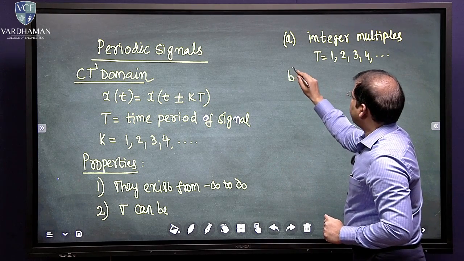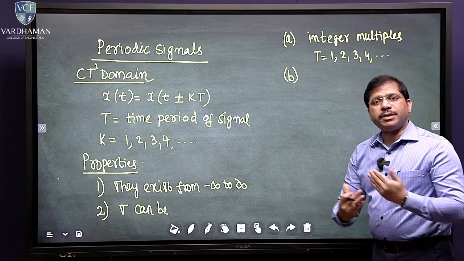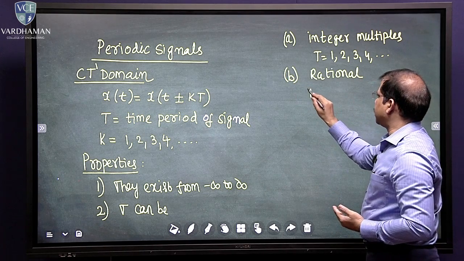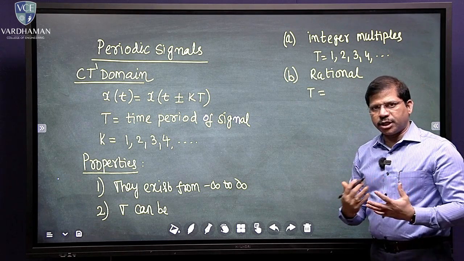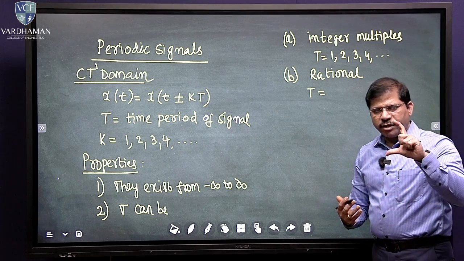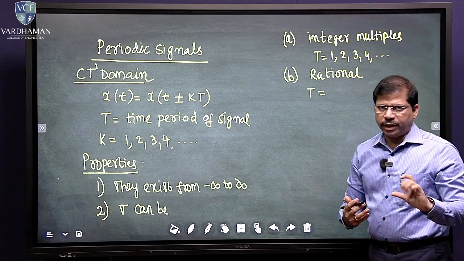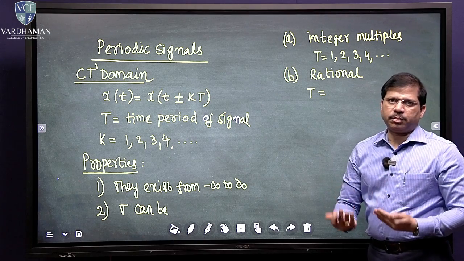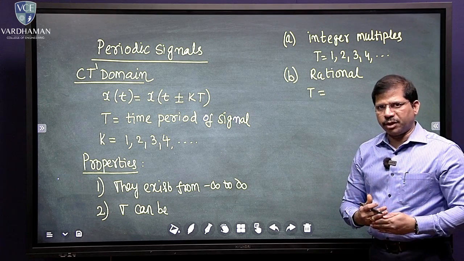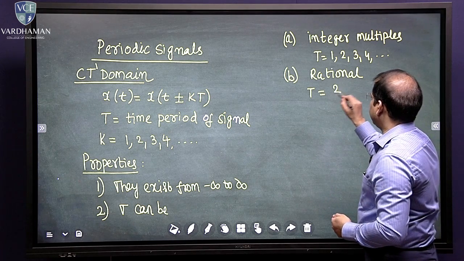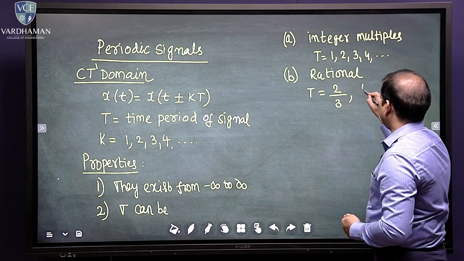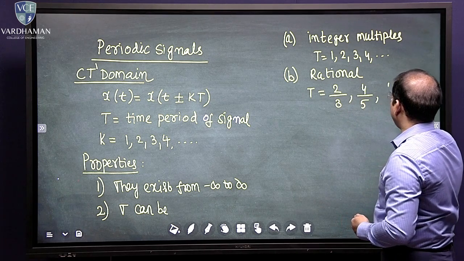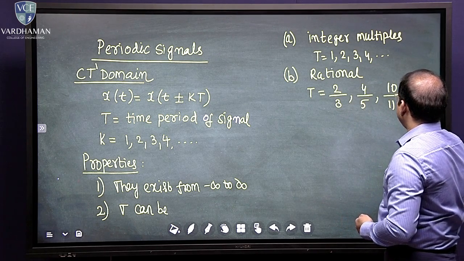And the second point is T can also be rational. What do you mean by rational? A rational number must have m by n format, where both m and n are integers and n should not be equal to 0, that means the denominator should not be 0. So it can be something like 2 by 3, 4 by 5, 10 by 11, anything.